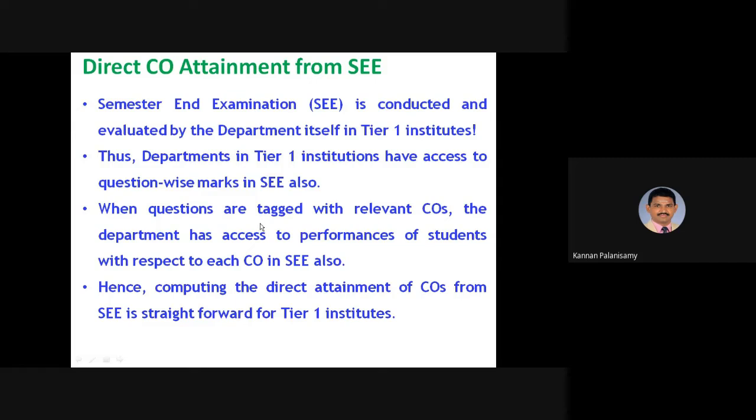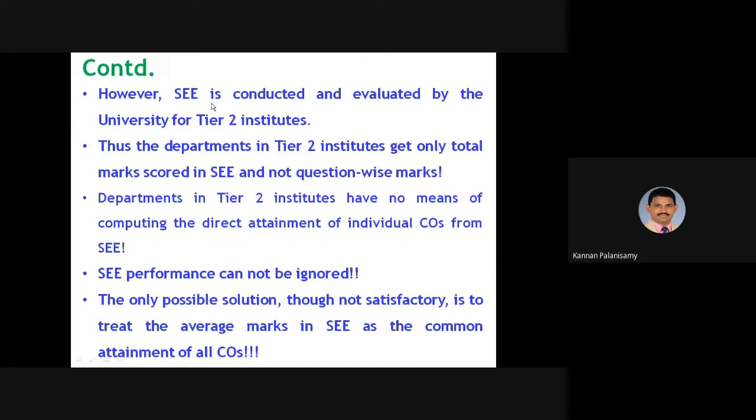However, the semester end examination is conducted and evaluated by the university for tier 2 institutions. So you are not able to find out for each question what is the mark scored by the students and how you can relate those things with the corresponding CO. Only total marks will be given, and in some cases only a grade. So there is no means of computing the direct attainment of individual COs from SEE.